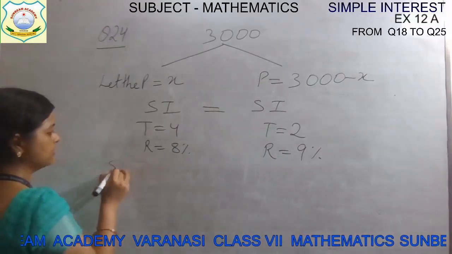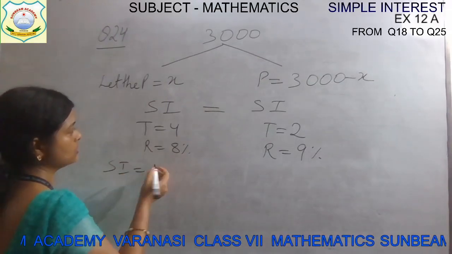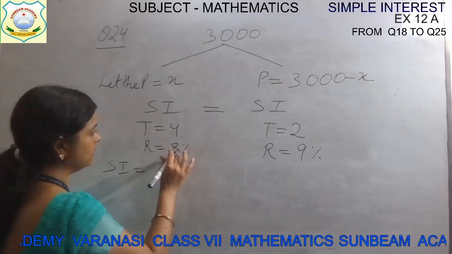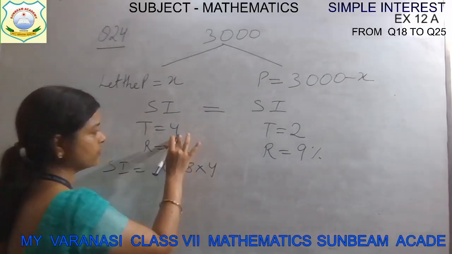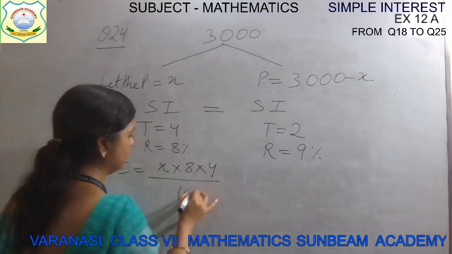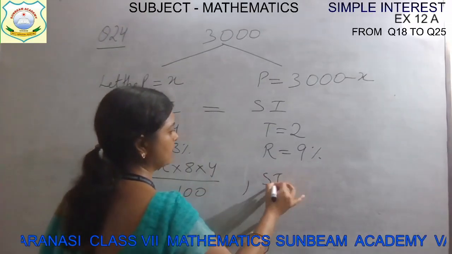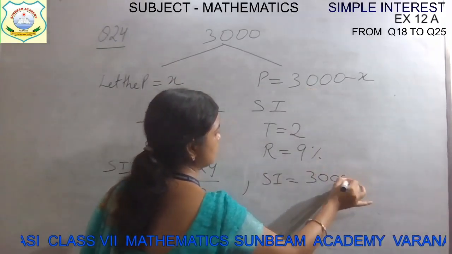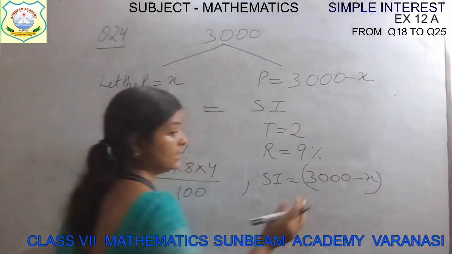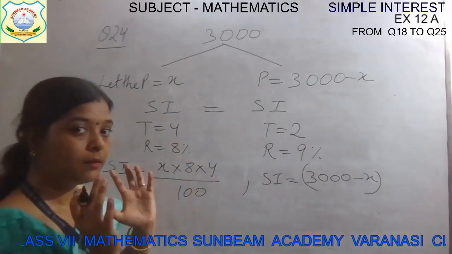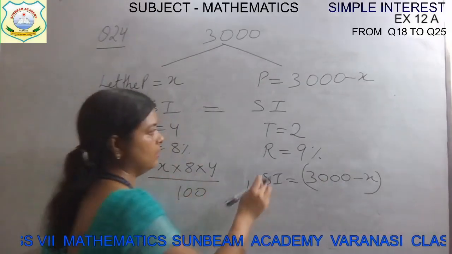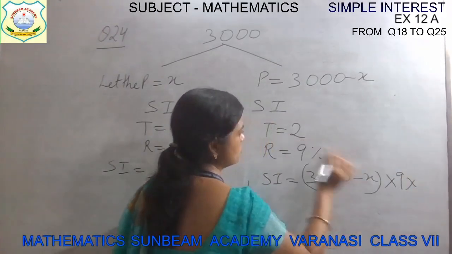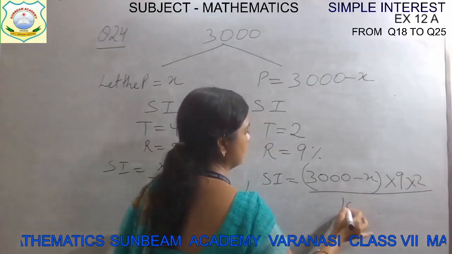So for simple interest, for this it will be how much? It will be P, X is principal money, P into R into T. Time is 4 years upon 100. And for this simple interest will be how much? P, this is principal money, 3000 minus X. Keep it in a bracket. It is one value. Now P into R, rate is 9 and time is 2 years divided by 100.